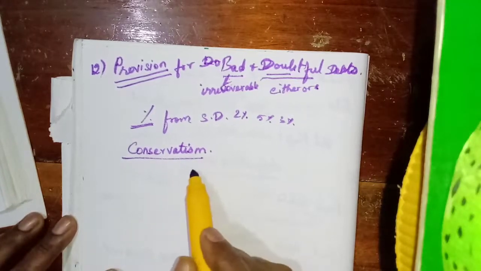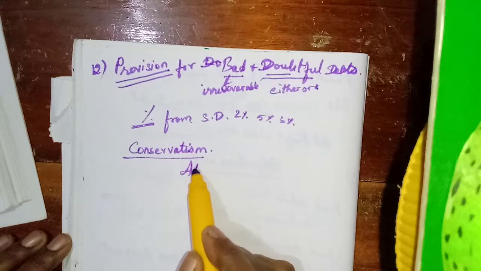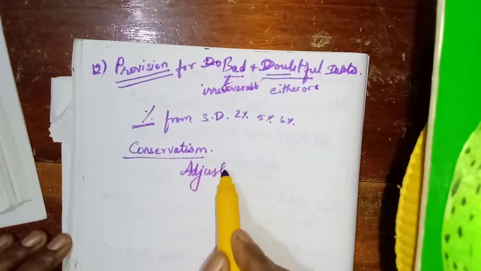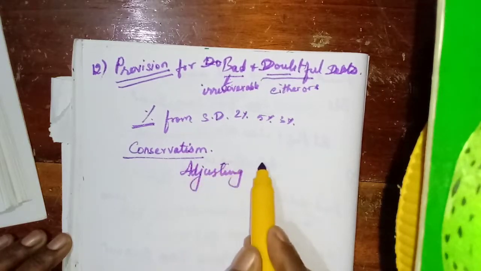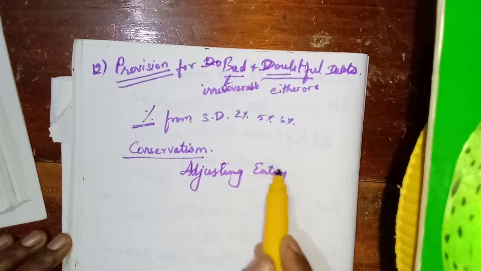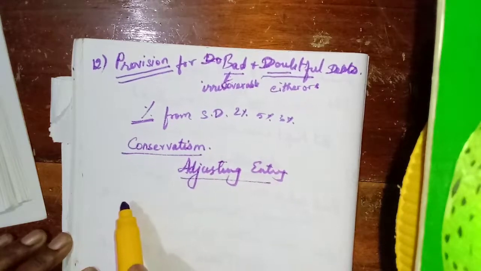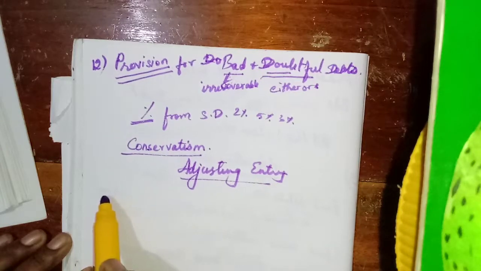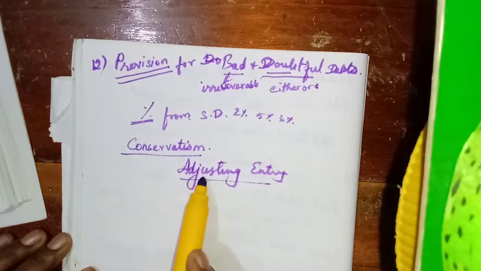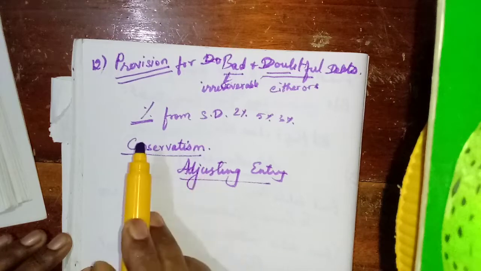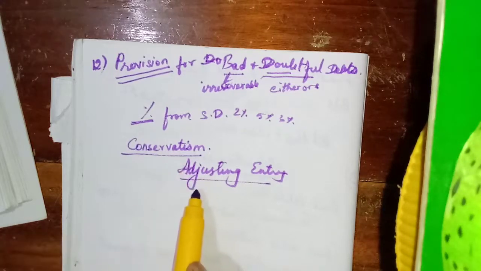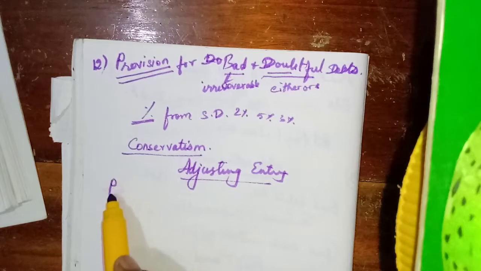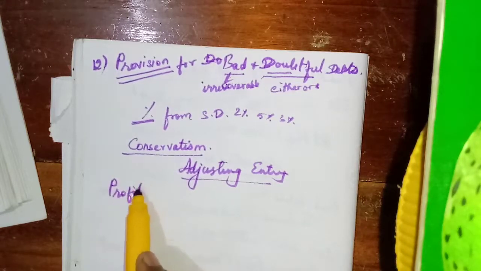Here now we should learn the adjusting entry. What is the adjusting entry? Here only adjusting entry, no transfer entry. Okay, here we are providing this one as it is a loss, so we need to debit the profit and loss account.